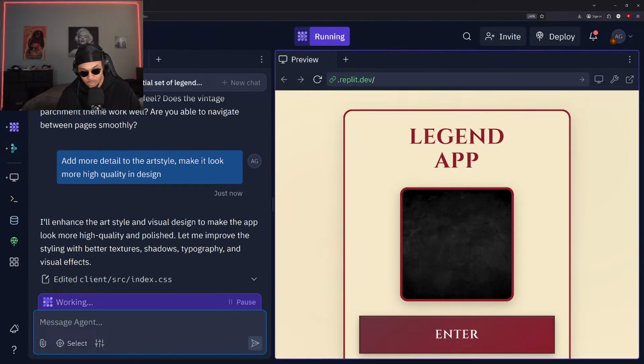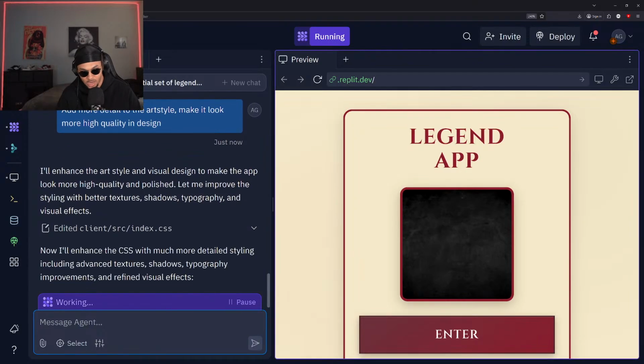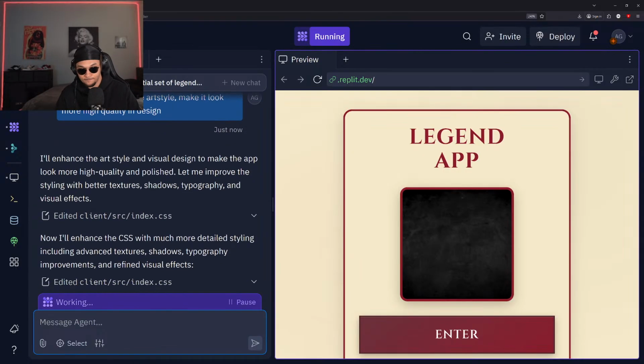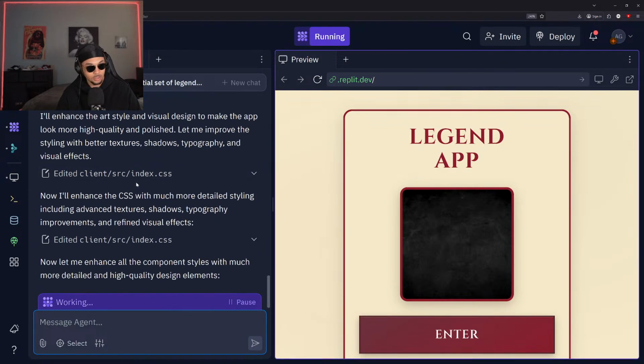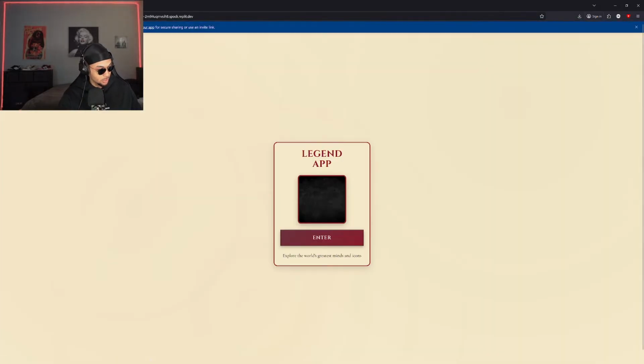I'll enhance the art style and visual design to make the app look more high quality and polished. Let me improve the styling with better texture, shadows, typography, and visual effects. Okay, nice. So it looks like it is updating that for us, which is nice. And I'm going to be right back. Let me step away for a second, but you should be able to see this load up for us in real time. Get the full screen on that.